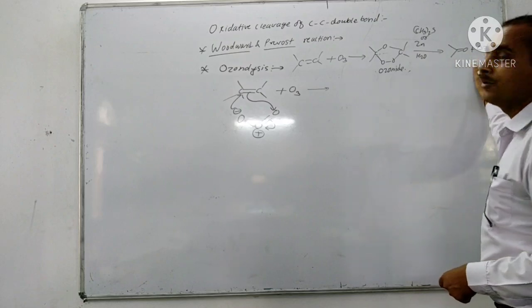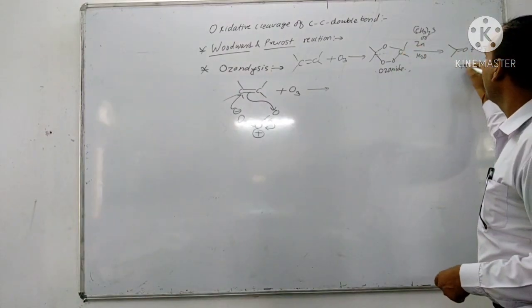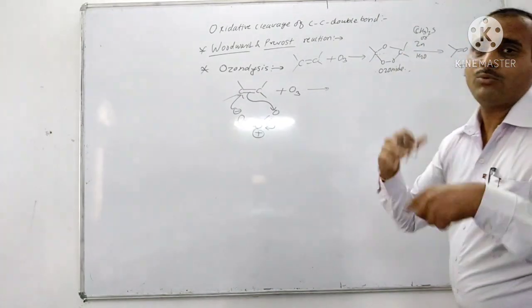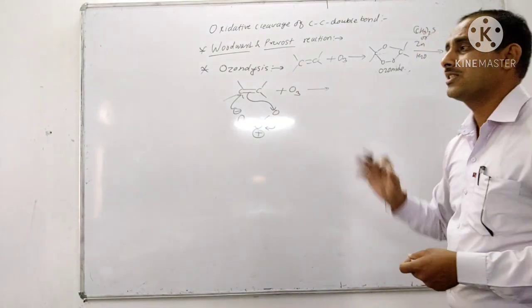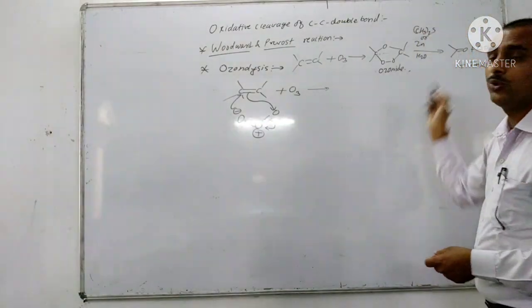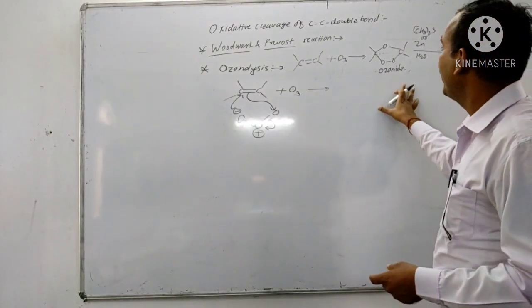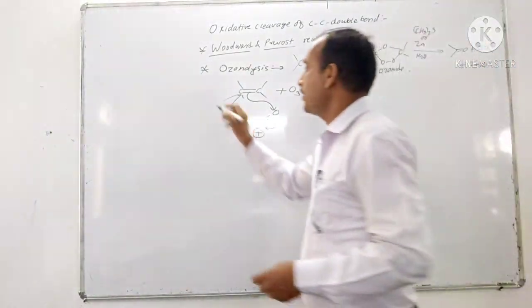So these two carbonyl compounds are formed. If we use zinc, then the side product is ZnO. If we use dimethyl sulfide, then the side product is DMSO, dimethyl sulfoxide. Okay, let's see the mechanism of this reaction.